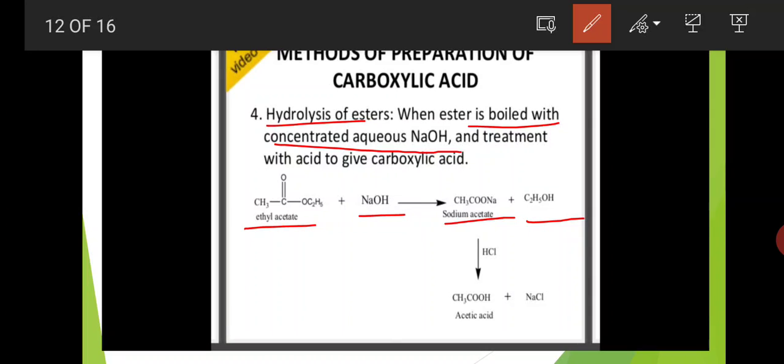This sodium acetate again reacts with hydrochloric acid and is converted to acetic acid plus NaCl. Okay, this is the fourth preparation method of carboxylic acids, that is hydrolysis of esters.